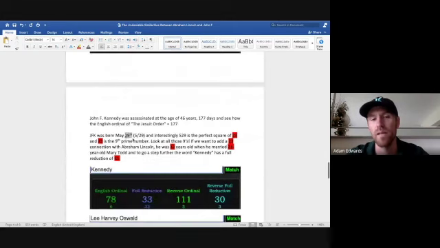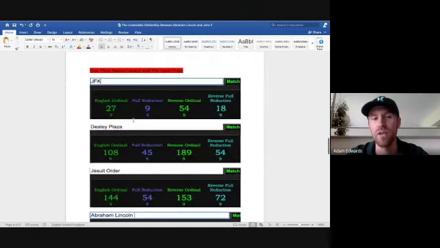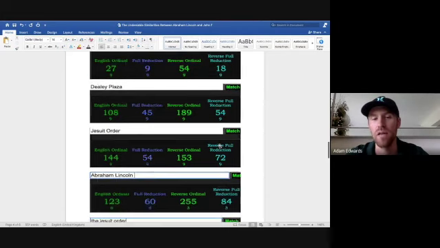JFK was born on May 29th, which can be written 529. And interestingly, 529 is the perfect square of 23. And 23 is the 9th prime number. Look at all the 9s here with JFK and where he died. And the Jesuit order, all 9s, all 9s.